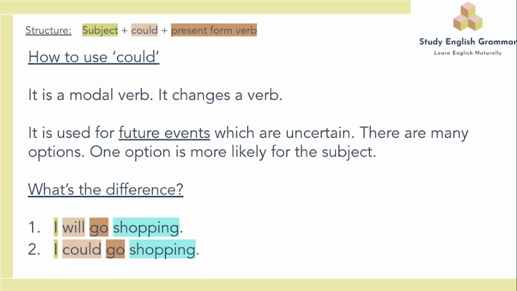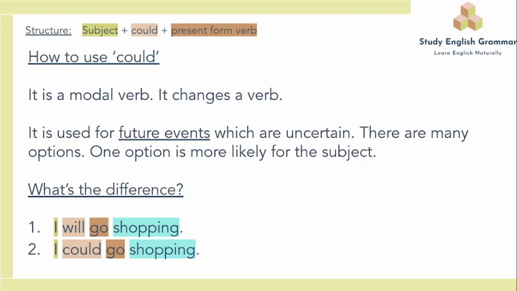How to use could. Could is a modal verb. It changes a verb. It is used for future events which are uncertain. There are many options of event. One option is more likely for the subject. What's the difference? I will go shopping. I could go shopping. I will go shopping is 100% certain. It will happen in the future.